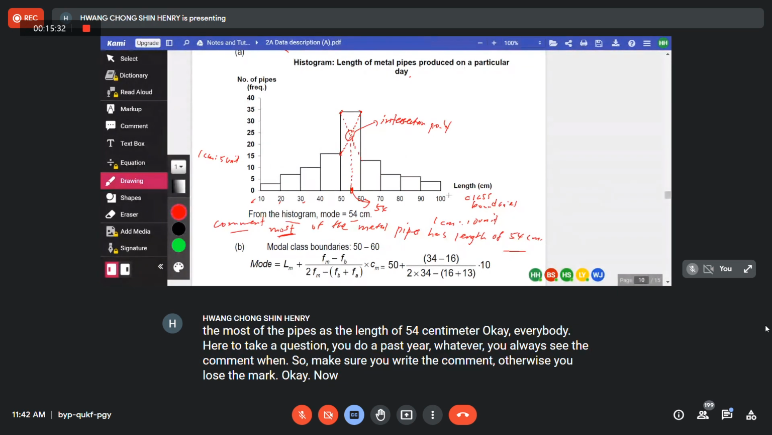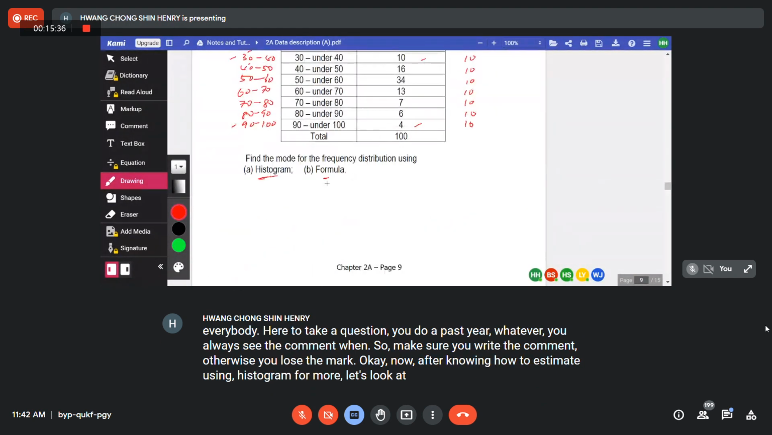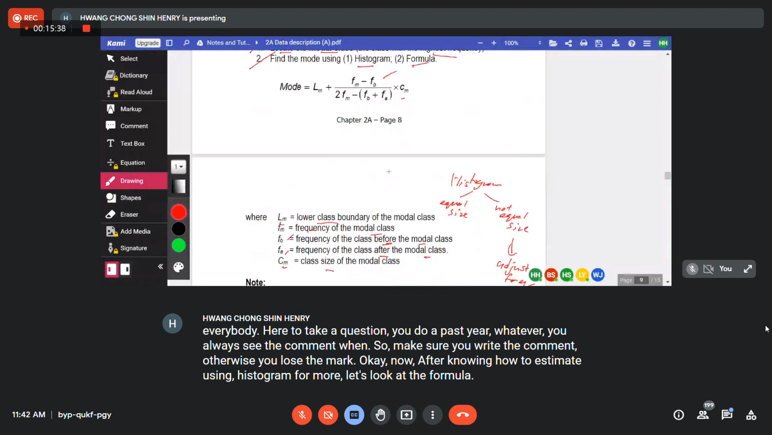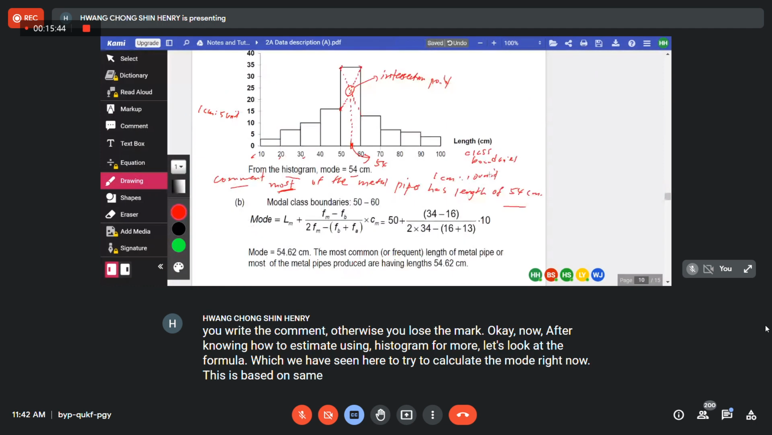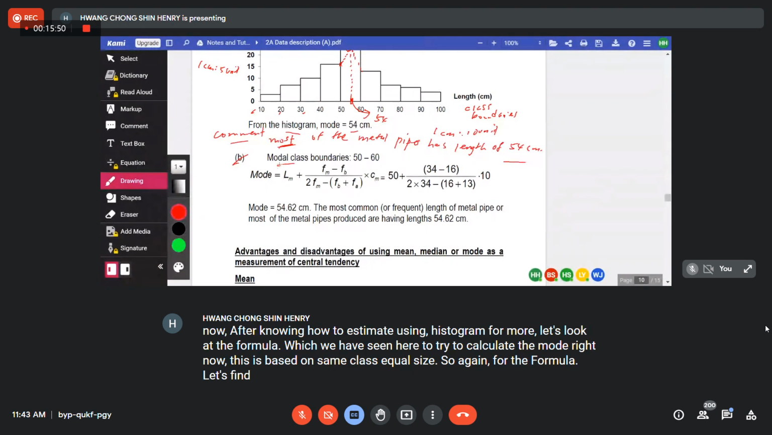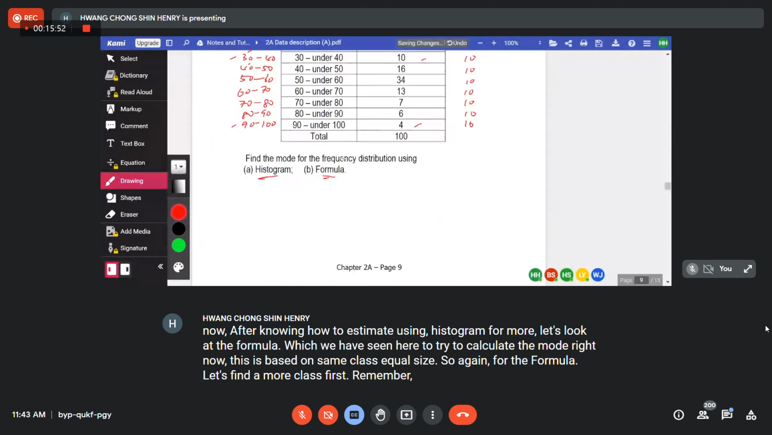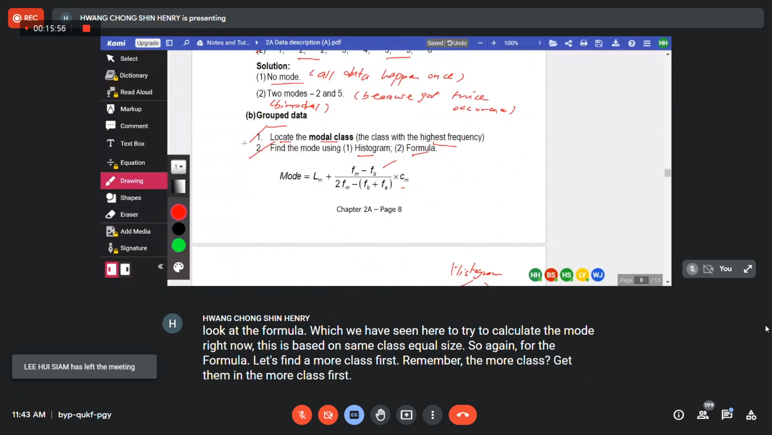Okay, now, after knowing how to estimate the mode using histogram, let's look at the formula which you have seen here to calculate the mode. Now, this is based on same class, equal size. So again, for the formula, let's find the mode class first. Step one, how do you know the mode class? Look at the highest frequency.